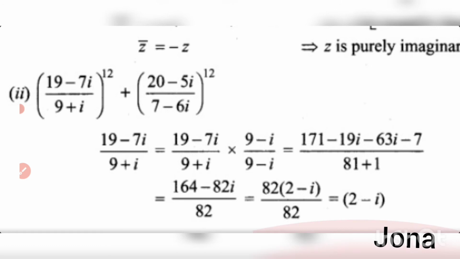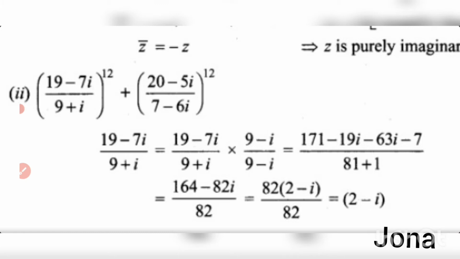((19 − 7i)/(9 + i))^12 + ((20 − 5i)/(7 − 6i))^12. Let me take the first division there, (19 − 7i)/(9 + i).